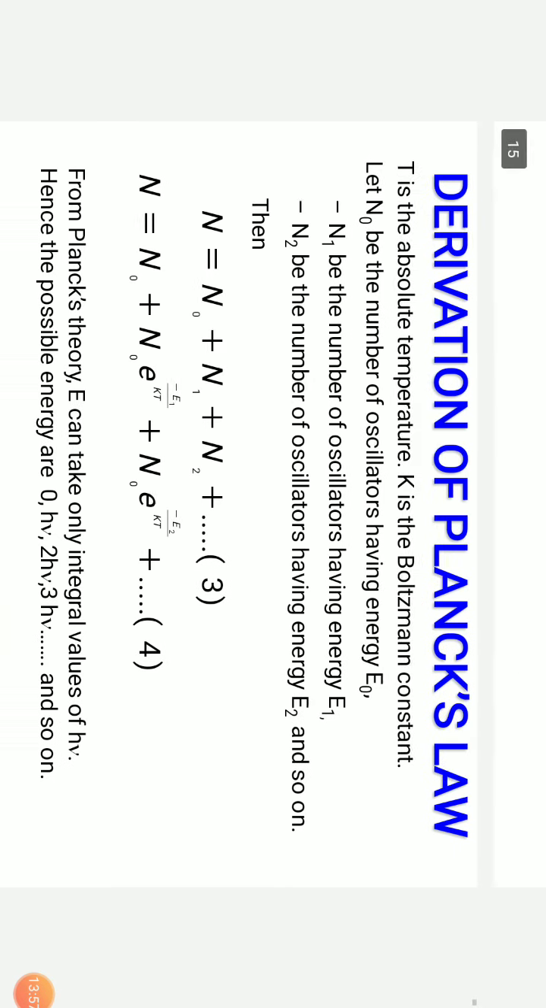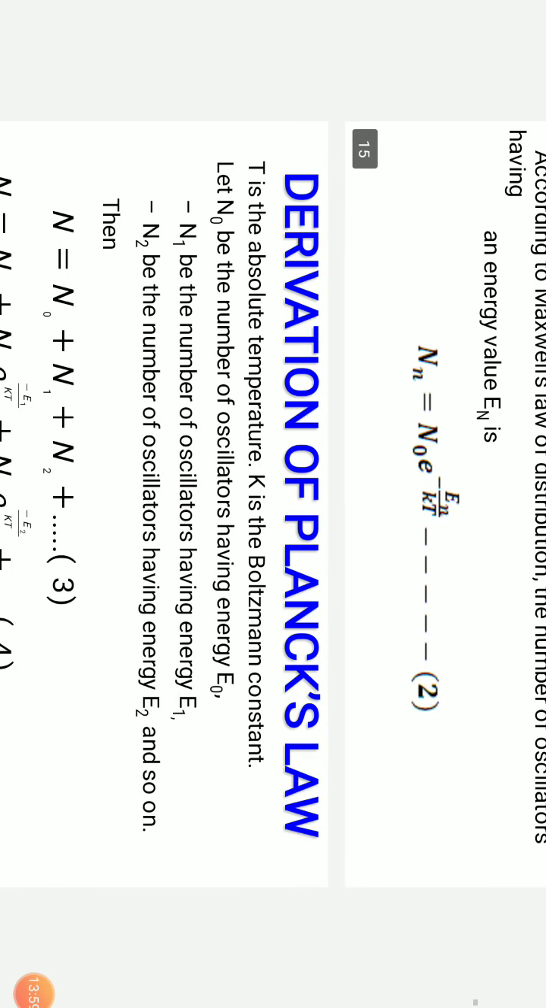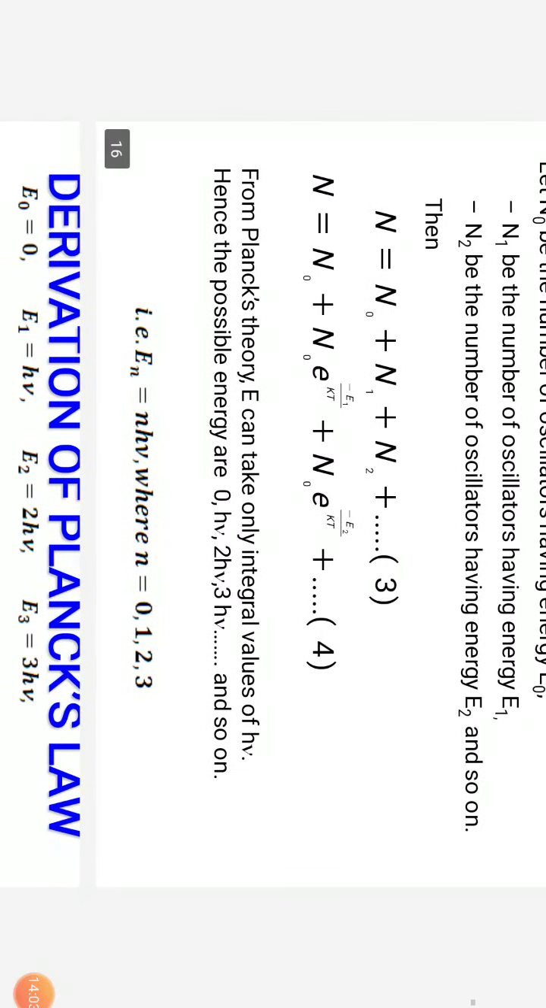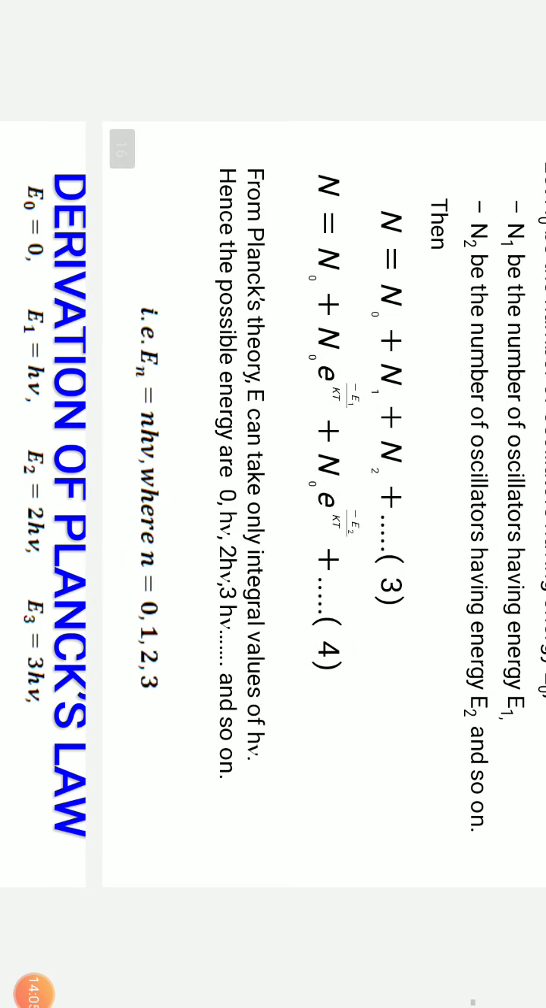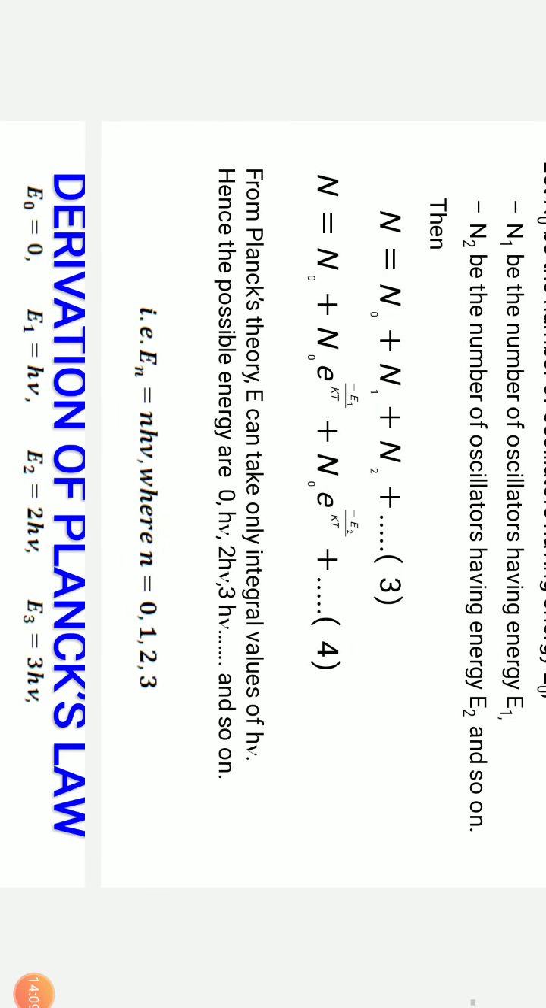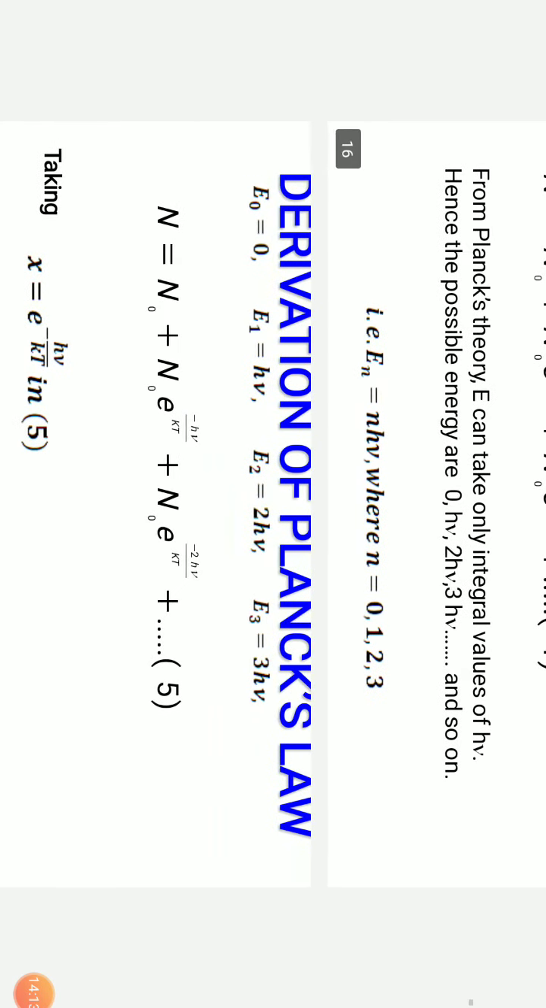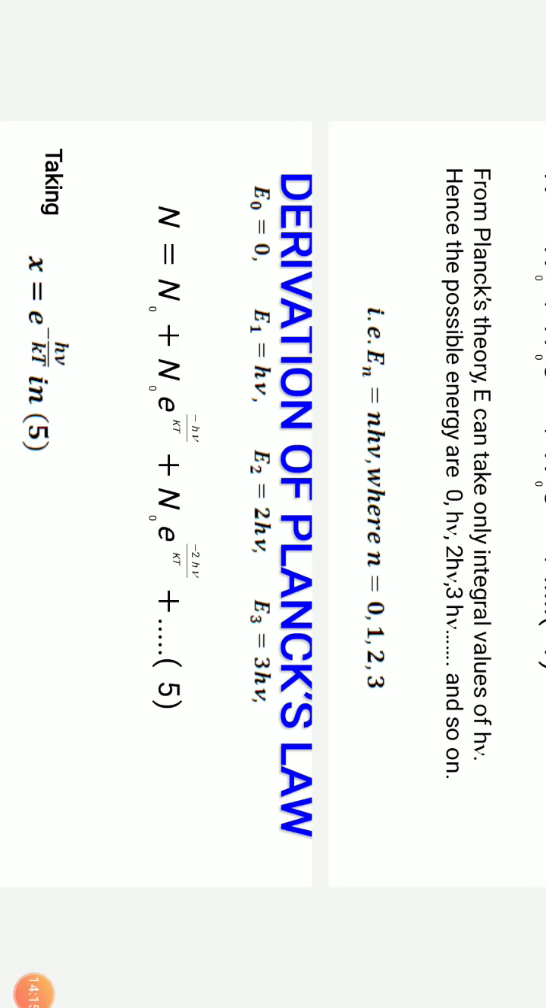But now what is En? Here En represents the energy in the nth state, which is given by En equals n times h nu, where n is an integer with values 0, 1, 2 and 3, so that E1 equals 1 h nu, E2 equals 2 h nu, and so on and so forth. So E0 equals 0, E1 equals h nu, E2 equals 2 h nu, E3 equals 3 h nu.